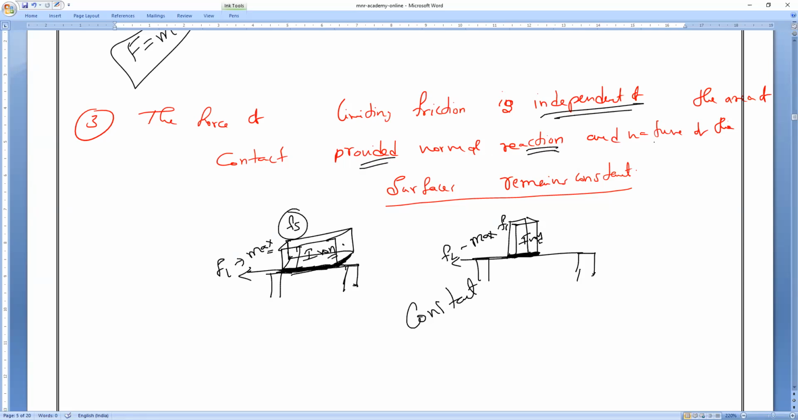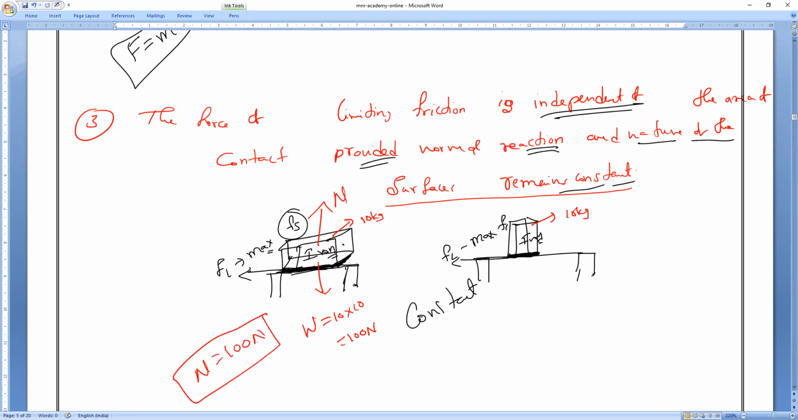provided the normal reaction N and the nature of the surfaces remain constant. Why? Here, let me take the mass as 10 kg. Here also the mass is the same 10 kg. So the weight is equal to 10 into 10, which is 100 newtons. So the normal reaction remains the same: N is equal to W, 100 newtons. Here also the weight is the same 10 kg into 10, which is 100 newtons. So here also N is equal to mg, which is the same 100 newtons.